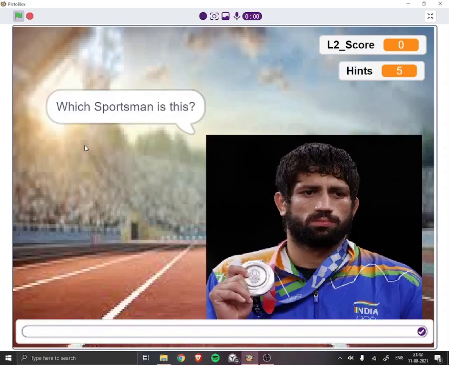So in this screen on the top right corner, my score and how many hints I have are displayed. Just now I have 0 score because I have answered no questions, and hints I will get when I give a wrong answer.